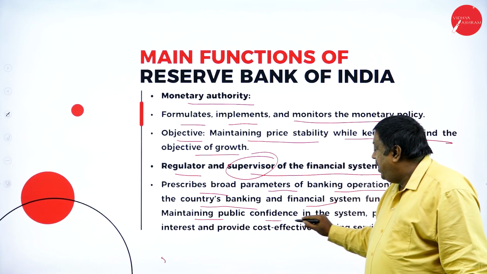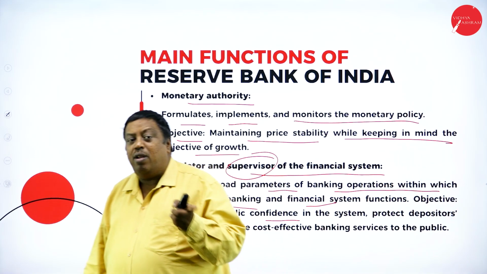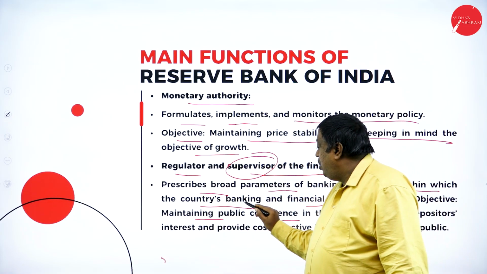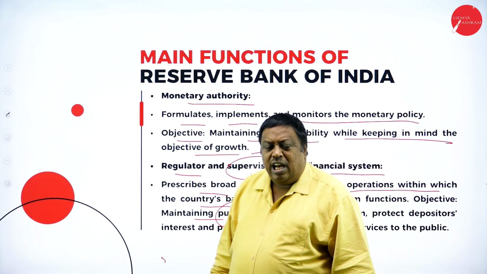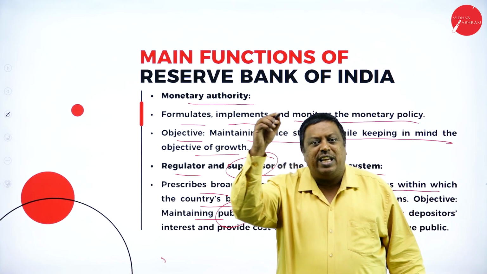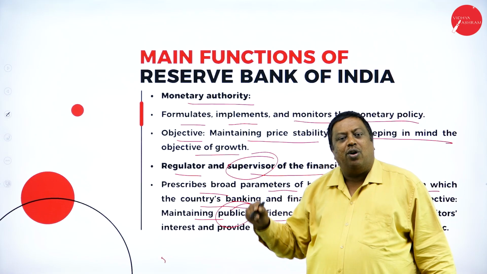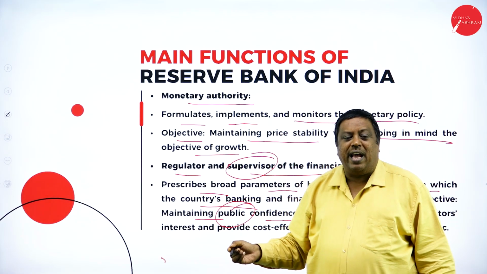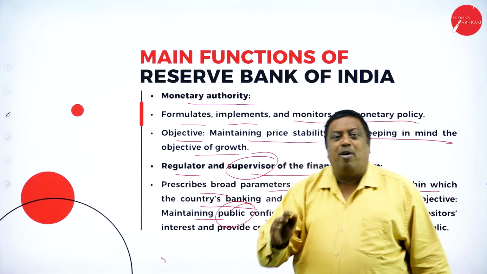Maintaining public confidence means RBI should not disclose. It says that to all banking sectors, every bank should not disclose any information of the public. If I go and ask anyone in the State Bank of India how much Ambani's balance is there in his account, the bank should not disclose any information to me. Every single piece of information of the customers who have deposited a certain amount in the bank, they should not disclose to a third party, excluding the depositor.